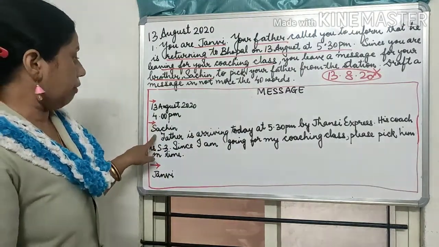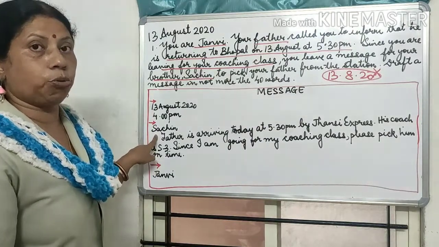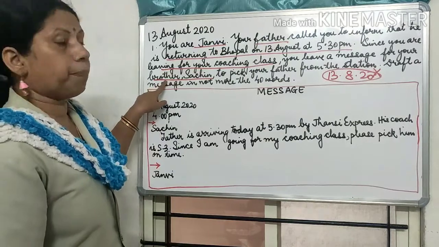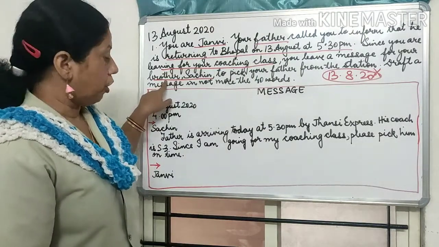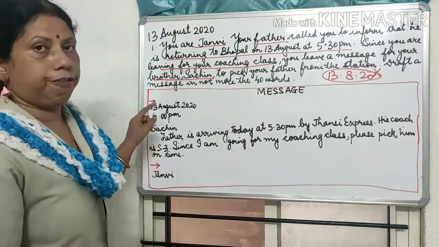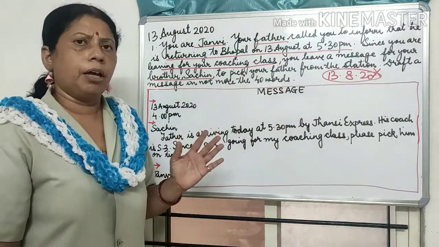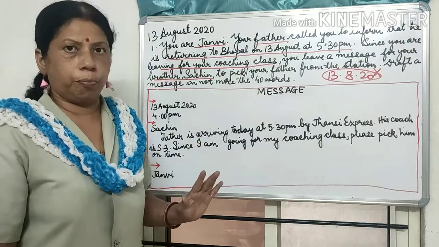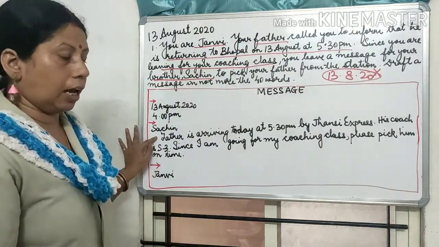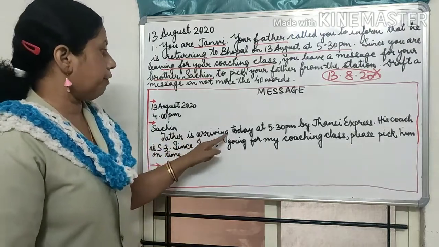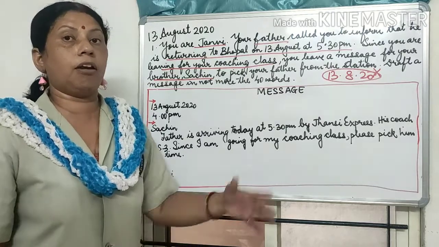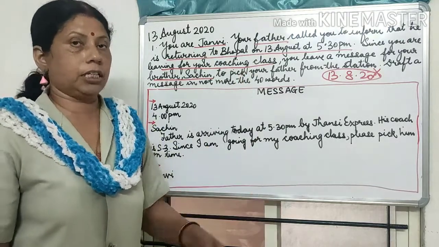Okay. Then I have to write the salutation. That means in whose name is this message going? Message is for my brother Sachin. Okay. So I will write here Sachin. Is that clear? So if you write brother also no problem. But if you write Sachin also no problem. Okay. Then I start my message immediately in the next line. Father is arriving today means I have to be very short with the message. I have to not make it a long essay or a paragraph, right?